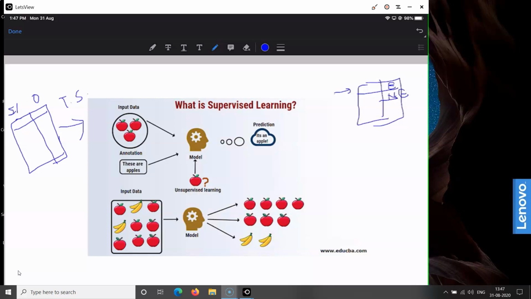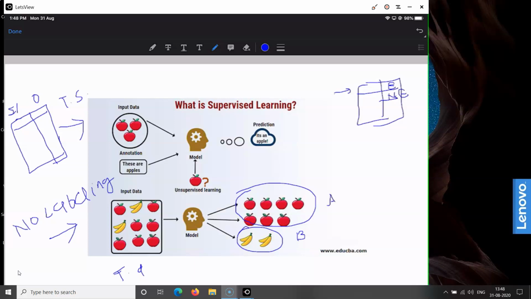Now in the case of the unsupervised machine learning algorithm, there is no labeling present. See here, there are different instances of fruits, like banana and apple, but they are not labeled. The purpose of the machine learning model is to observe the similarity present in the input or training data set and group that data into different groups. Based upon similar shape and size, the fruits are arranged in two groups: one is called apple, and another group is called banana.